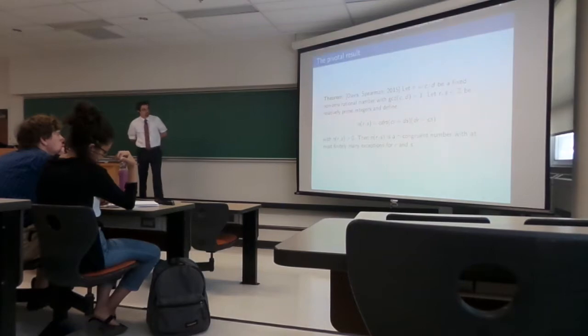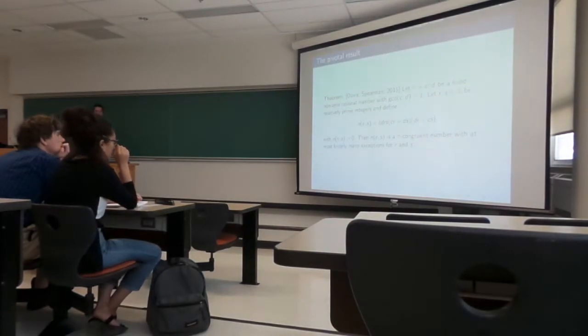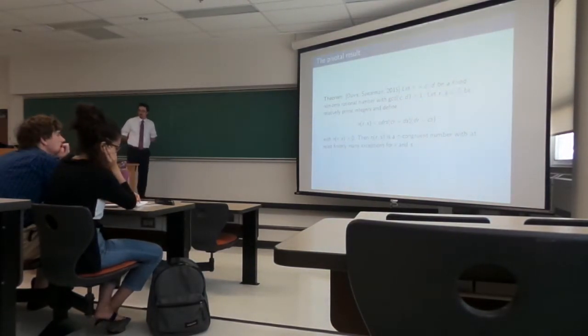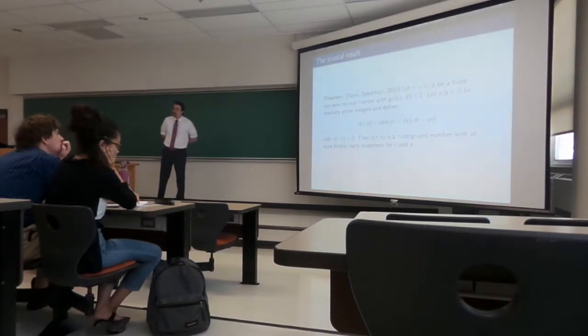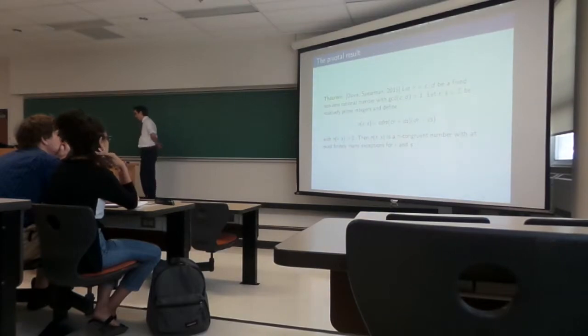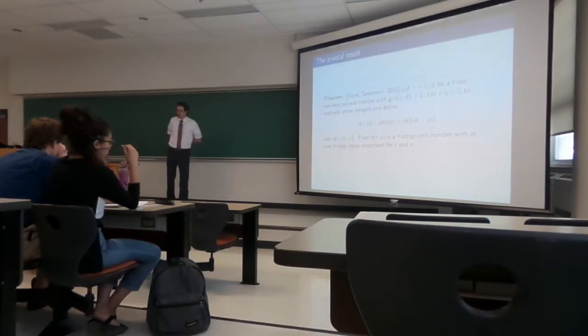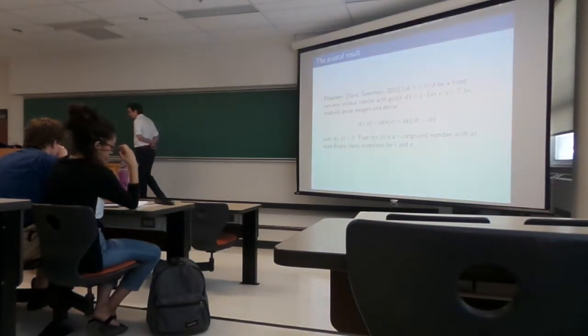The first result is proved by Blair and I. The theorem goes as follows. Let tau equal c over d be a fixed non-zero rational number, c and d relatively prime. Then, for relatively prime integers r and s, we define this new integer n_{r,s} equal to c d r s times (c r plus d s) times (d r minus c). Then this fellow n_{r,s} is a tau congruent number with at most finitely many possible exceptions for r and s.